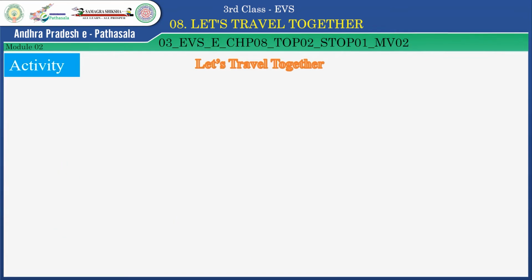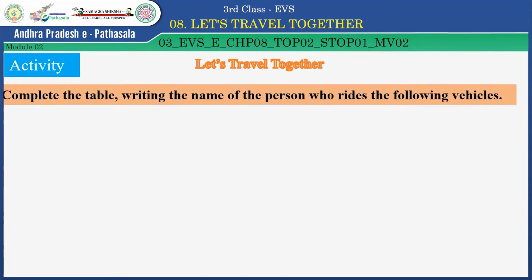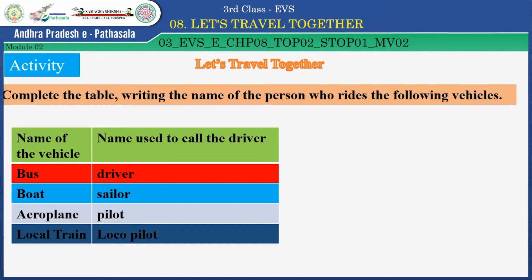Children, let's do this activity. In this, you have to complete the table writing the name of the person who rides the following vehicles. Look at this table. Here, name of the vehicle is given and name used to call the driver is given. Okay, look at this. Bus.